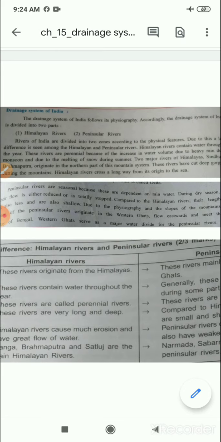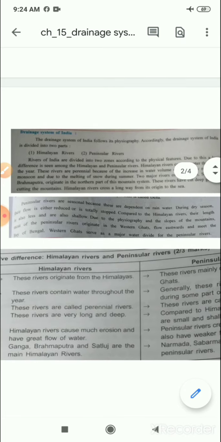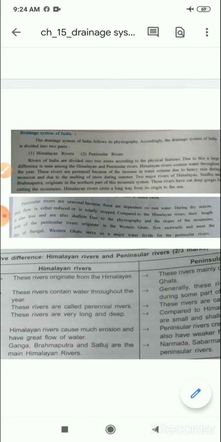Rivers of India are divided into two zones according to the physical features, and due to this, a large difference is seen among the Himalaya and peninsular rivers. Dear students, you know that Himalaya rivers contain water throughout the year. These rivers are perennial because of the increase in water volume due to the heavy rain during monsoon and due to the melting of snow during summer.